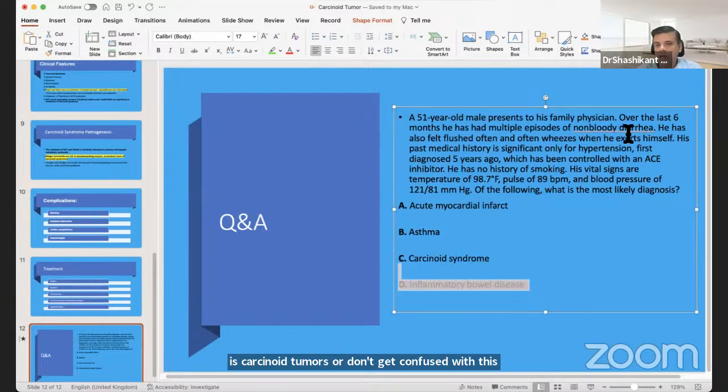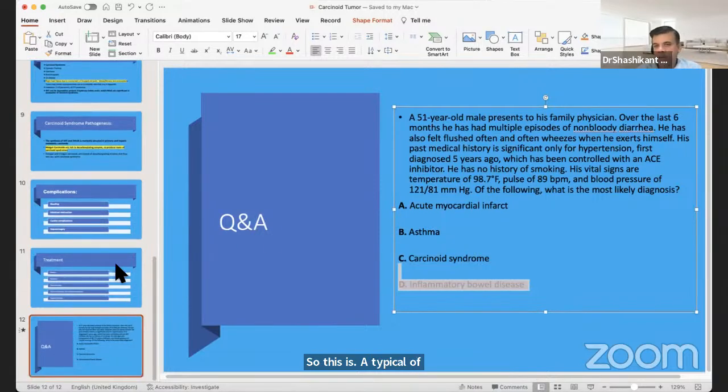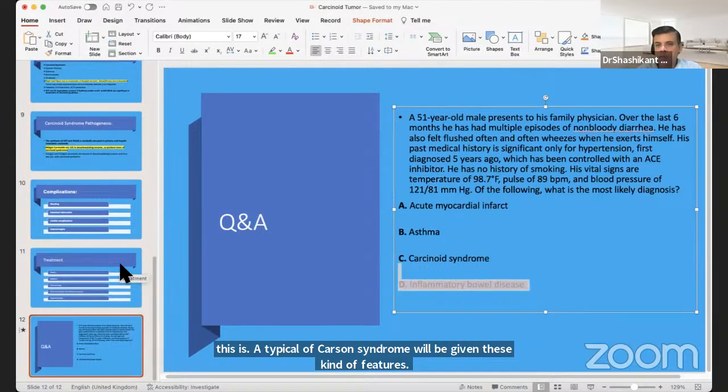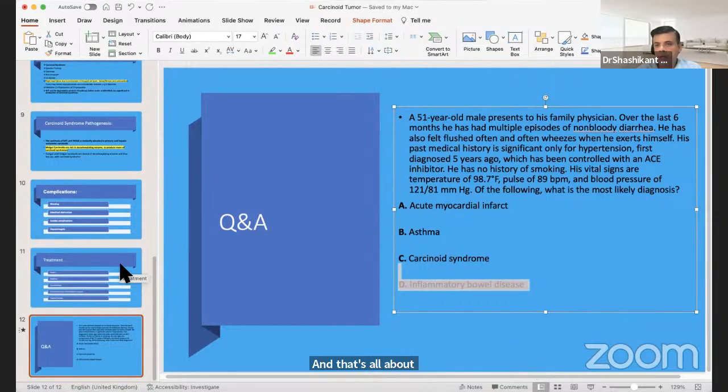Wheezing, diarrhea, flushing, all these are features of carcinoid tumor. You will be given these kind of features. And that's all about carcinoid tumor. We discussed everything regarding clinical features, management, pathogenesis, and we discussed a Q&A for carcinoid as well.